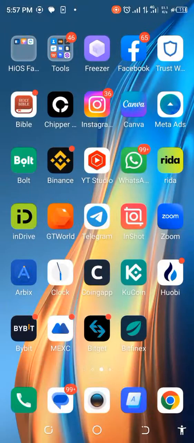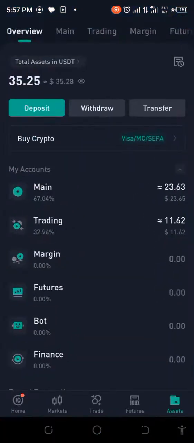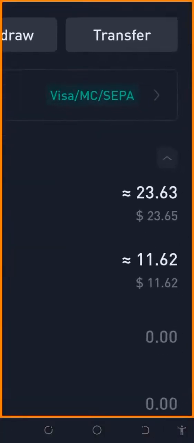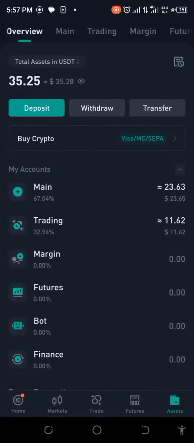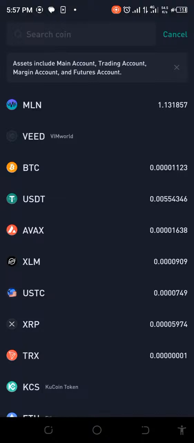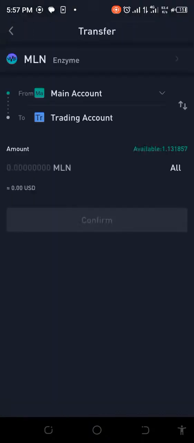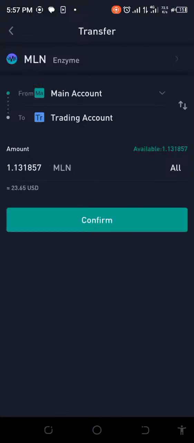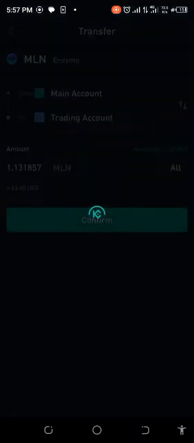So let's go back to KuCoin and see what we have here. What we have returned is 23.65 or 23.63 approximately. Let's just say 23.6. So like about 30 cents or 25 cents. Okay, so now what we need to do is transfer this. We're going to have to transfer this, right? So what do we have here? We have 1.13, so we're just going to put that in.